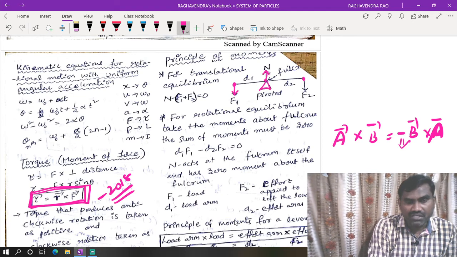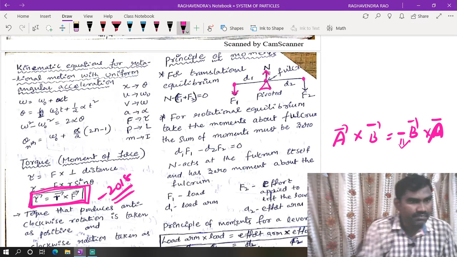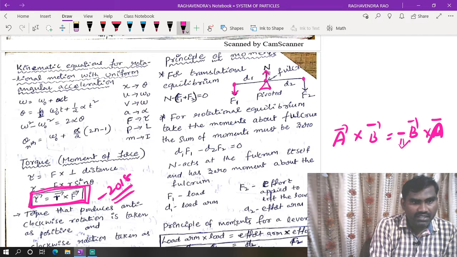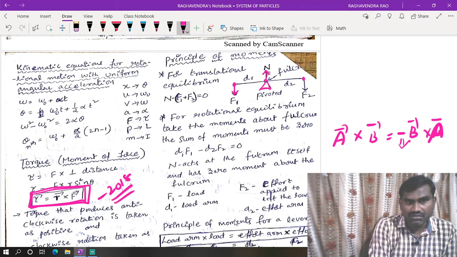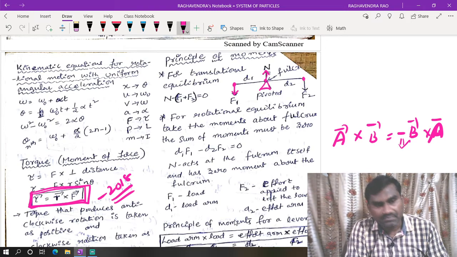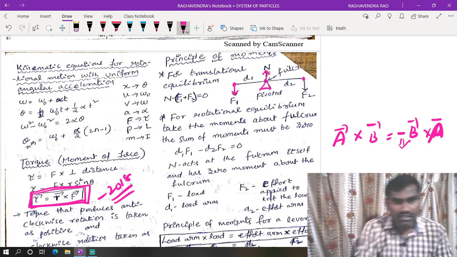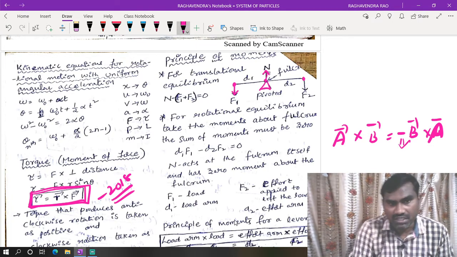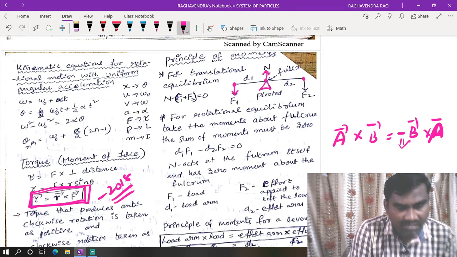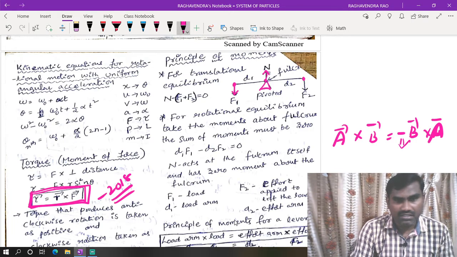For translational equilibrium, N minus F1 plus F2 is equal to 0. Unbalanced forces acting means the body is in translational motion. But here normal reaction is balancing both F1 and F2 because it is pivoted at the center of the rod. So that is called translational equilibrium.